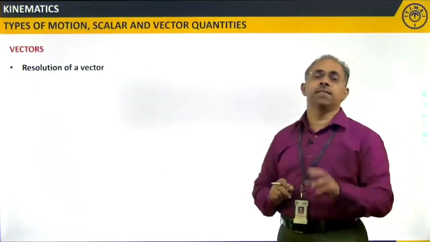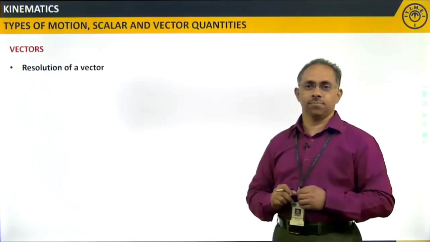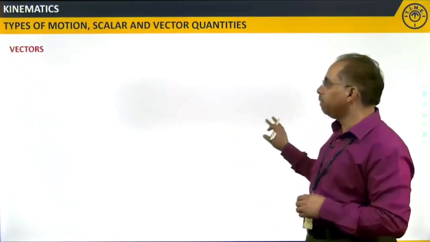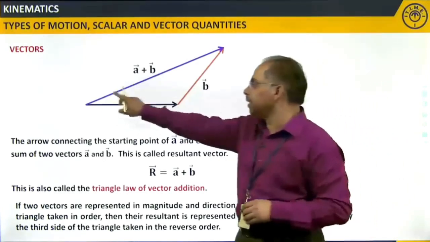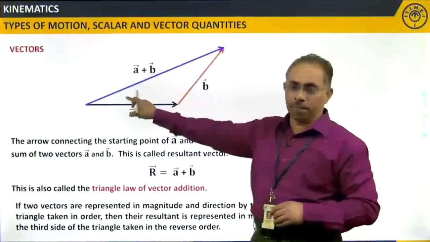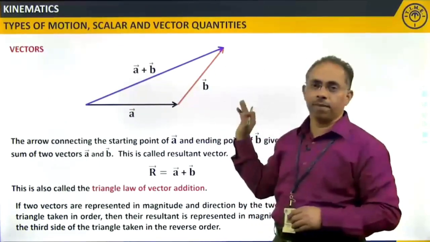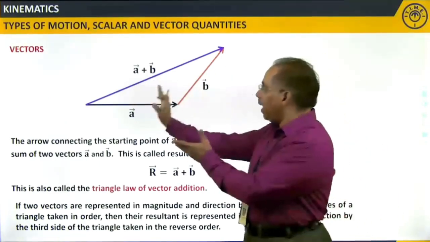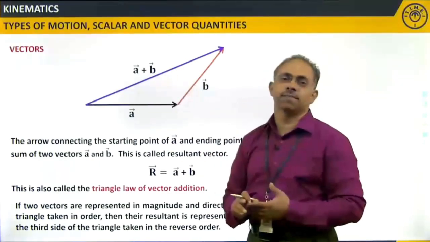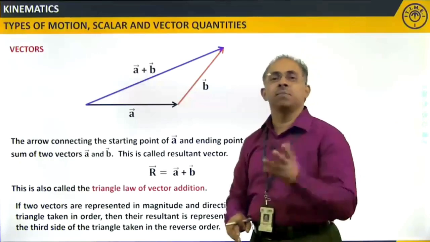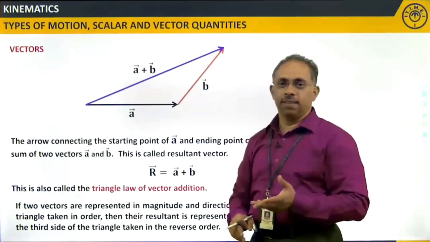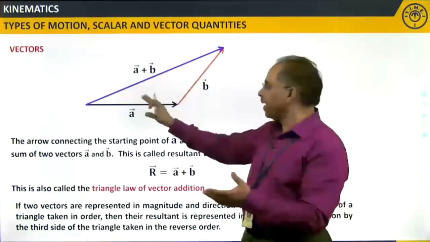Now, coming to the resolution of a vector. Just make a note of it here. See, this is the vector A plus B. I am taking this vector A and this vector B, and I am adding these two vectors to get this. Is it possible that if I am given this vector, I can get these two vectors?